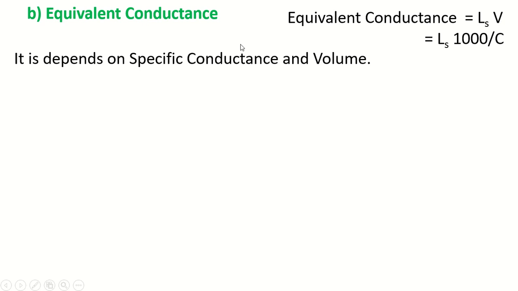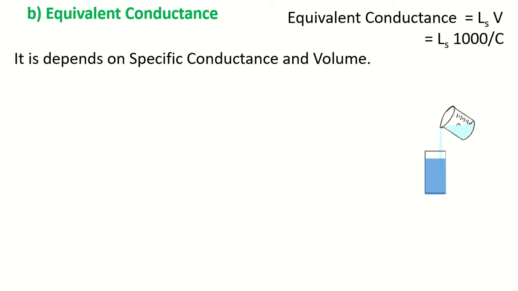Therefore, it depends on the specific conductance and volume. Friends, if volume increases, then there is a chance of equivalent conductance also increasing, but specific conductance decreases.